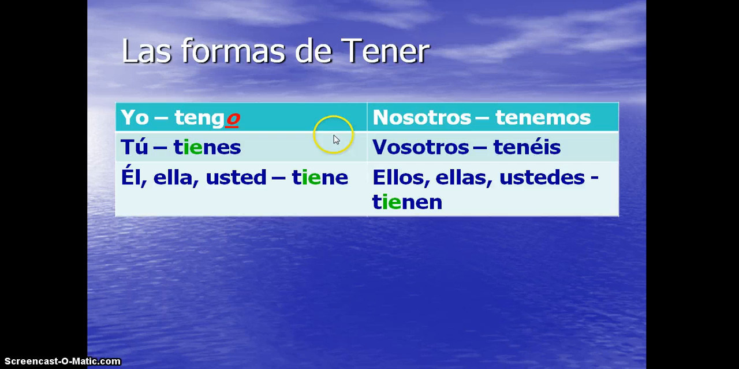The first thing is that, like I said, the yo form has a go in there. Tener is a yo-go verb. What does that mean? Here's my yo form. Here's my go. Yo-go. Also, it is a boot verb. That comes later on. We won't go over that today, but it does come up in the near future.